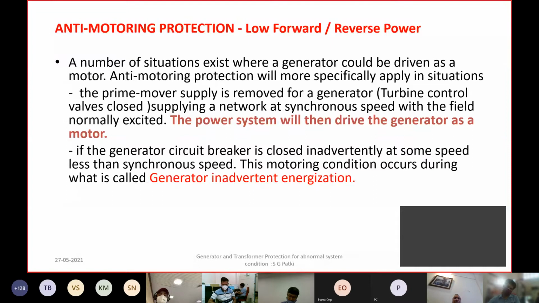So in such a disturbed condition, when there is, say, an islanded condition, frequency fluctuations are very erratic. The governing mode changes from the load control mode to speed control mode. So this can result in a system condition where this low forward and reverse power protection becomes very critical.